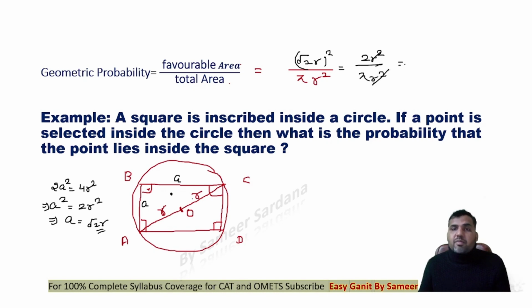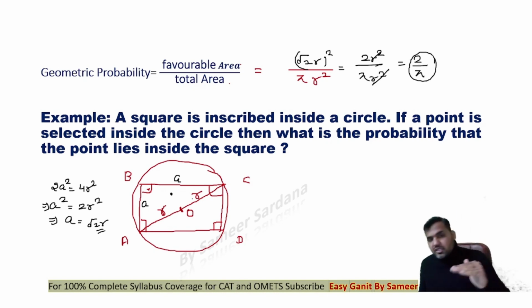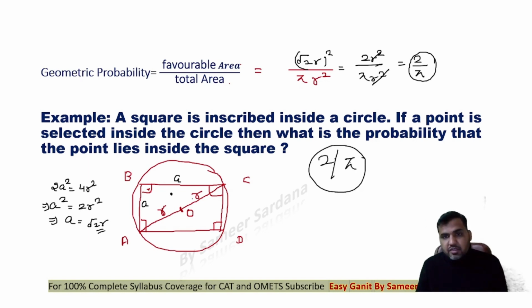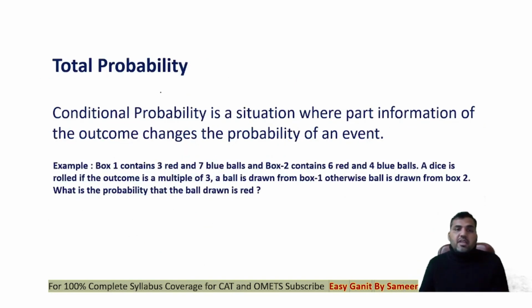So the probability that any selected point from the circle lies inside the square will be 2 upon pi, and that is the correct answer to the question, 2 upon pi. That's a geometric probability basic example. You want more practice? Please watch the special classes.